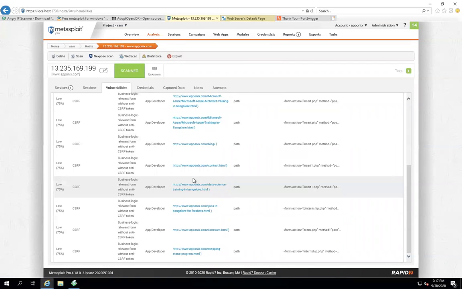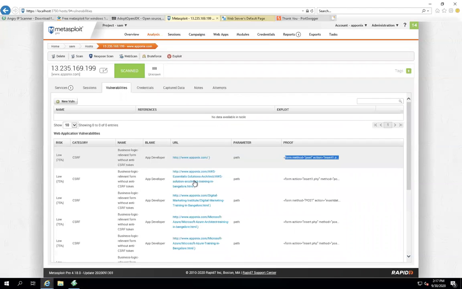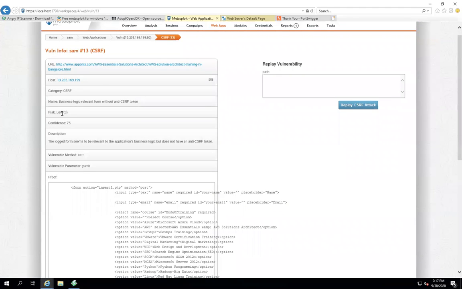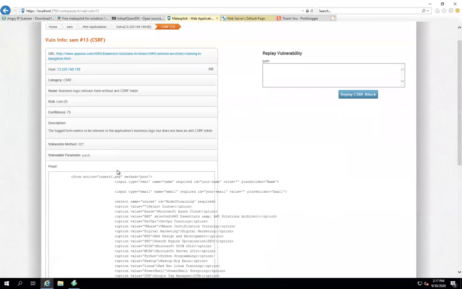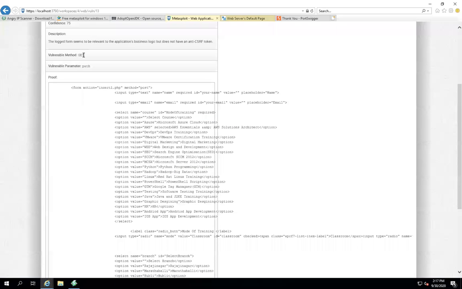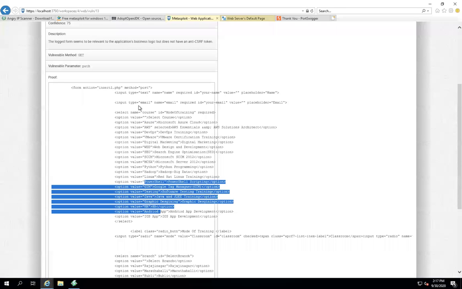See, this is a website. In this website, if I click on this solution architect, okay, it is giving the information about this completely. The risk is basically low, but you have to understand this information, where in the code we have to change it. What is the vulnerability? Okay, the proof is given in this way. And what is the vulnerability method? GET is the vulnerability method. Okay, so now you can check. See, Azure, AWS, DevOps. These are the contents they added here.